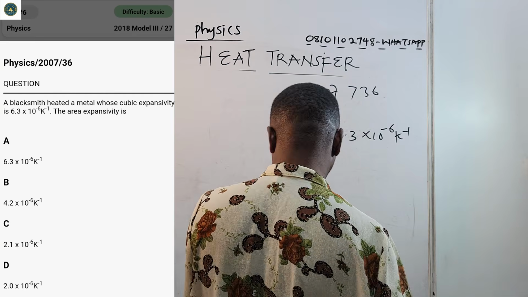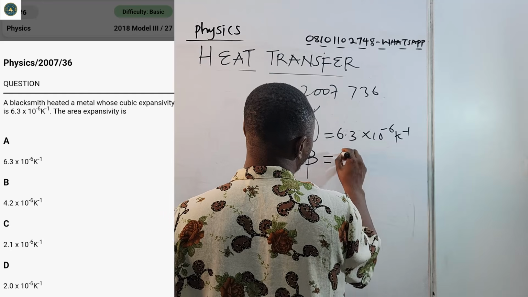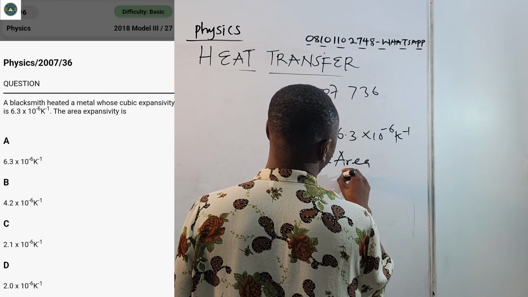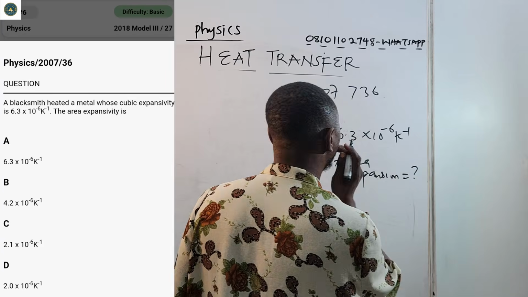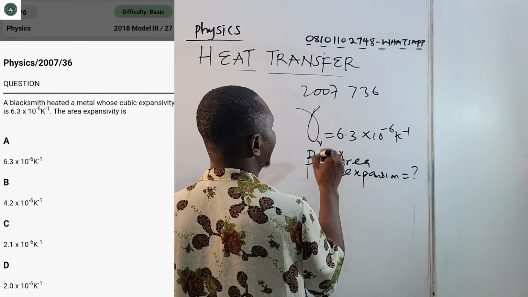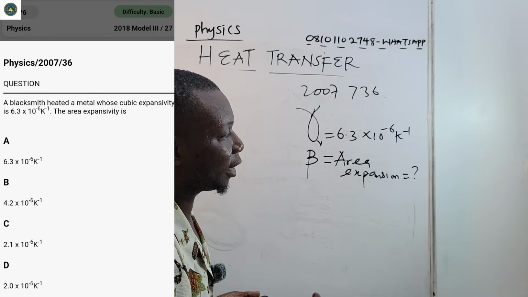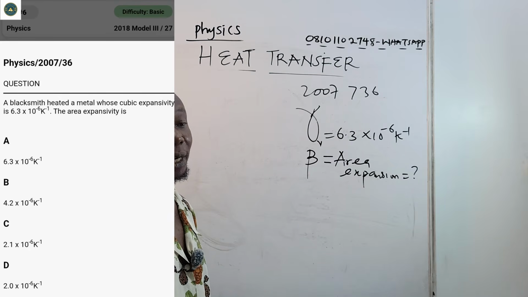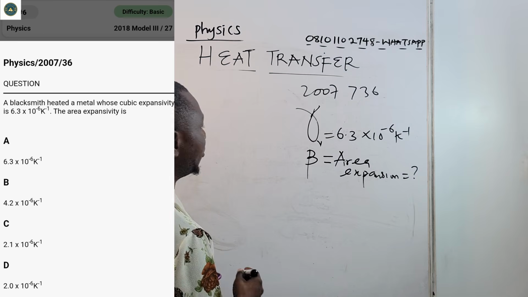So in this question, they say the area expansivity is dash. That means the area expansivity, the area expansion, is unknown. We don't know it, but the volume expansivity is given. So there is a relationship, which we discussed when we were covering expansion.